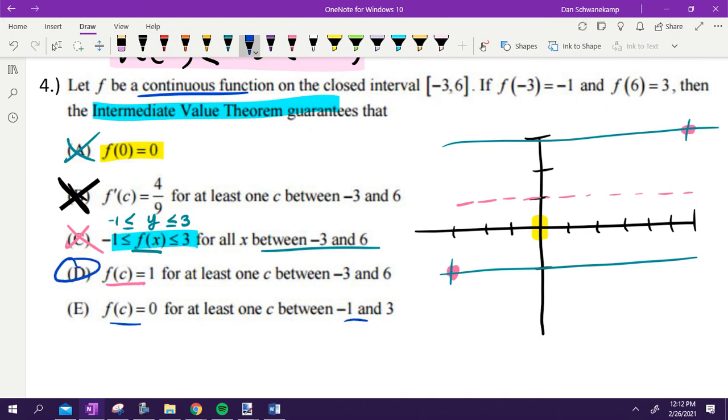Letter E says I've got to be 0 between -1 and 3. Shortened it down to -1 and 3. I don't have to be. I could have done this and been fine and not crossed that line during that time. Make sense on that one?